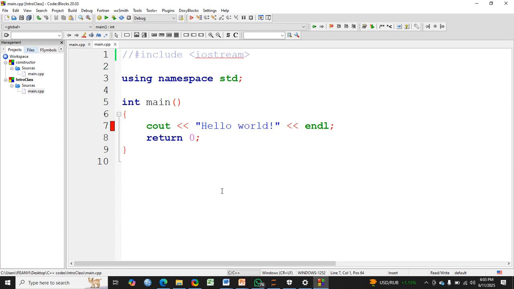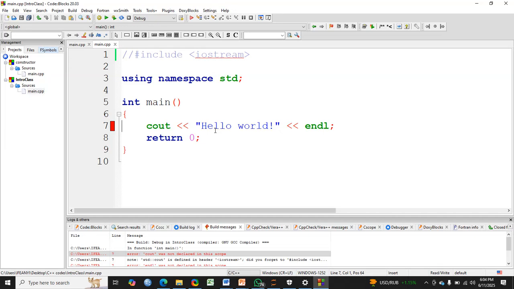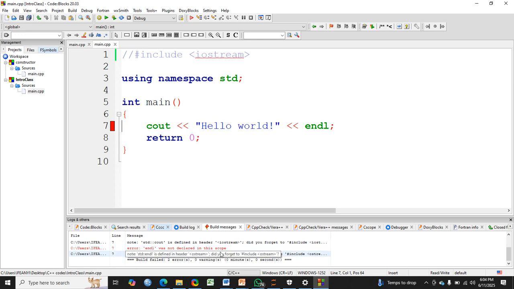Of course, you are seeing there's a problem. We are seeing that line 7 is showing us a red marker, meaning that the problem this code is having is coming from that line 7. And what does the error message read? It says cout was not declared in this scope. It also said endl was not declared in this scope.